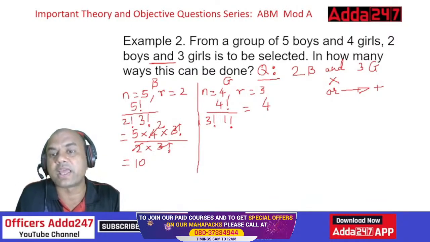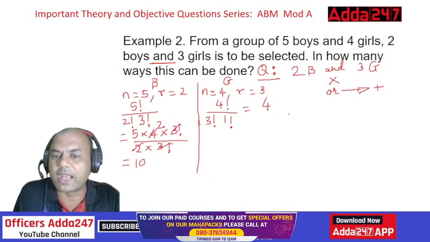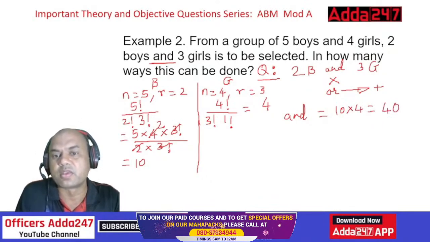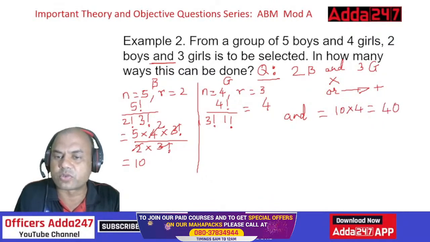But what is asked? And. So when AND is asked, my answer will be what? Answer equals 10 into 4. So that is 40 ways. I can select them in 40 ways. Okay, for this question. So example 2, this answer is over.